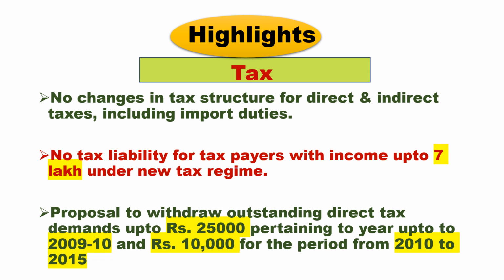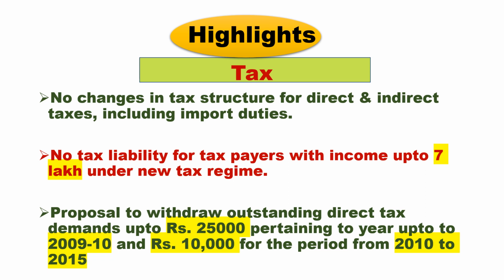Next is the proposal to withdraw the outstanding direct tax demands up to rupees 25,000 pertaining to the years up to 2009-10, and rupees 10,000 for the period from 2010 to 2015. What does outstanding direct tax mean?